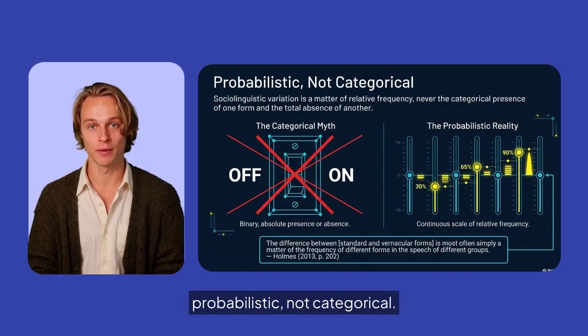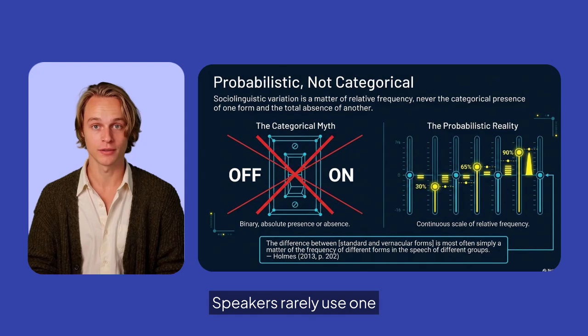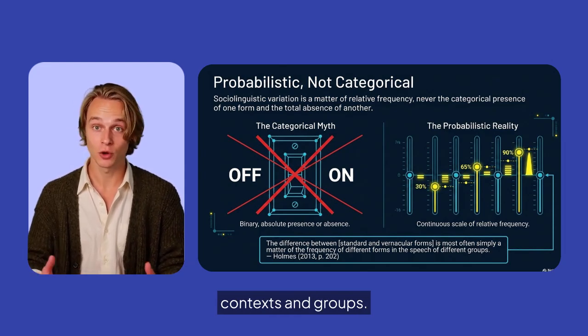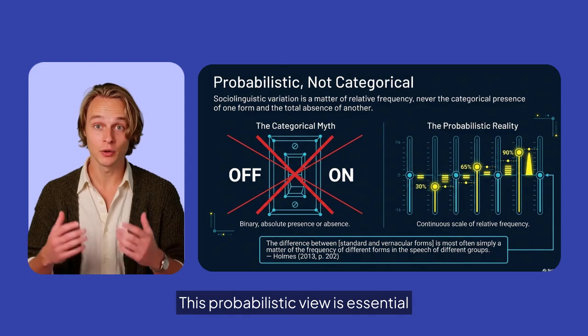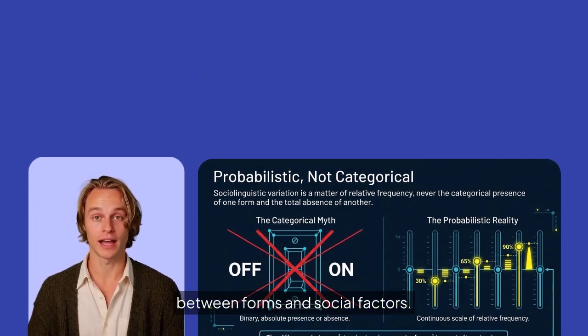Sociolinguistic patterns are probabilistic, not categorical. Speakers rarely use one form 100% of the time. Instead, we observe relative frequencies across contexts and groups. This probabilistic view is essential for interpreting correlations between forms and social factors.